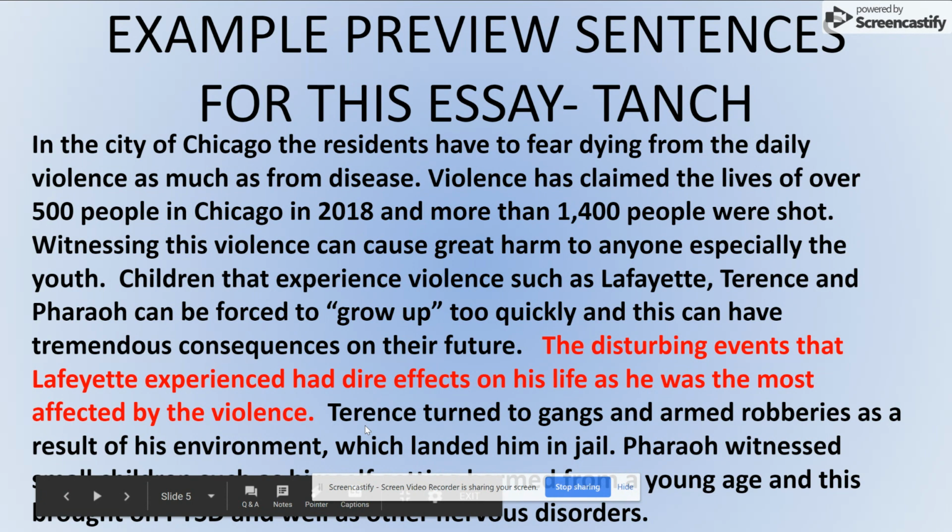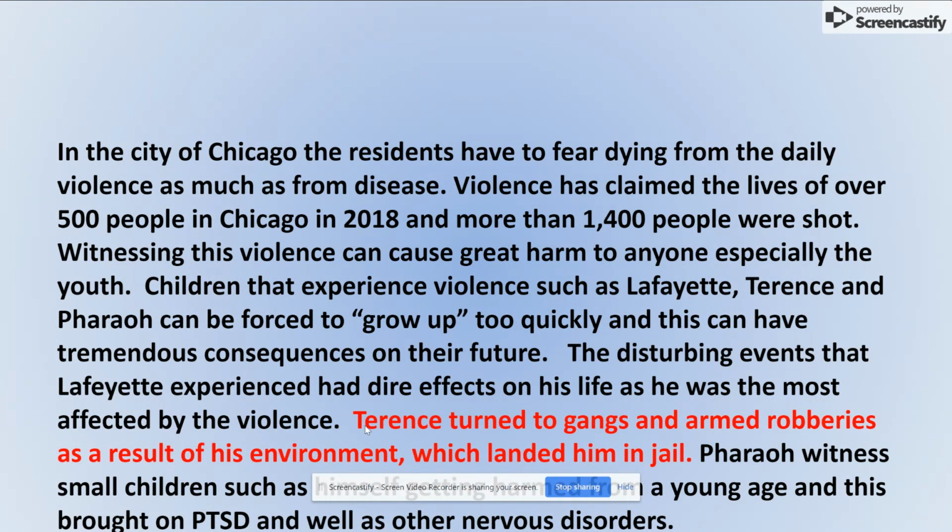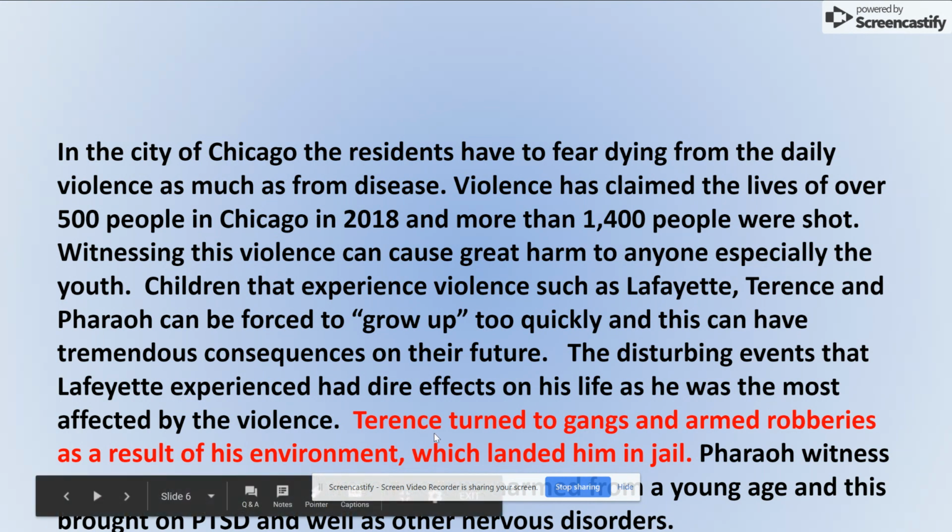Body paragraph number 1 is going to be about Lafayette. Preview sentence number 2, Terrence turned to gangs and armed robberies as a result of his environment, which landed him in jail. A little specific, right? But that's my body paragraph number 2 and preview sentence number 2.